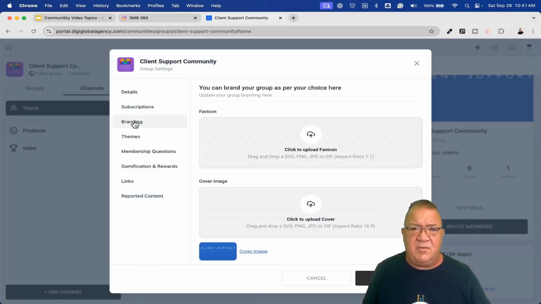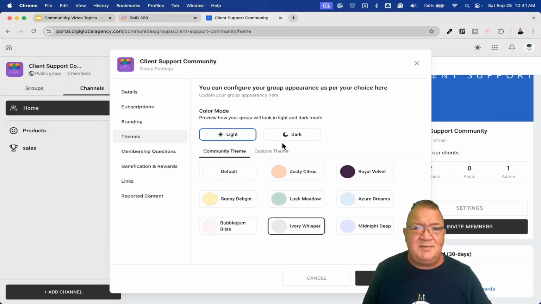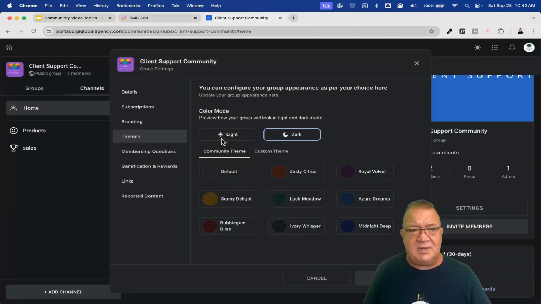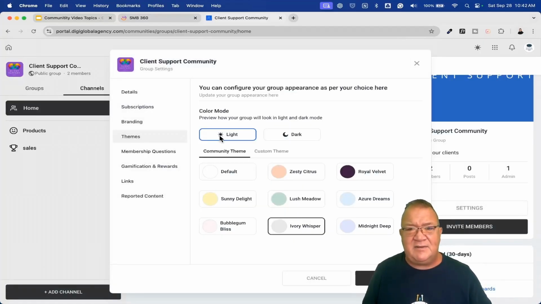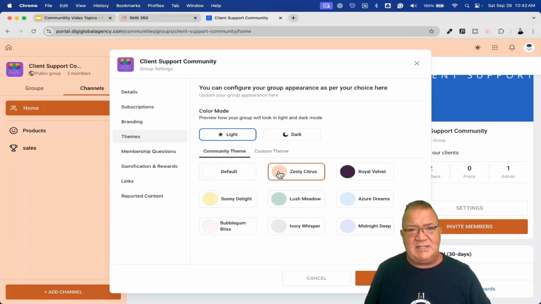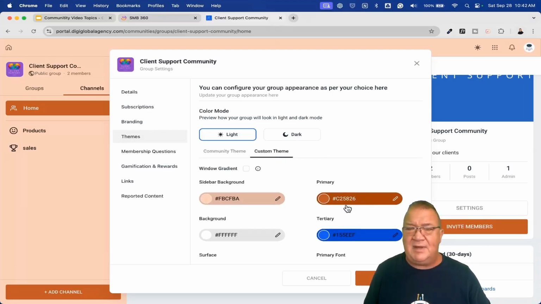So here what we're going to do is we were at branding. I showed you how to do all the branding. Themes, this is pretty cool. I love this too, the ability to sit back and create themes, light, dark. If you want to have that, I like light myself here. I'm going to go back and choose this nice little bright orange color. But if you wanted to, you can change it. You can make it a default, or you can come in here to a custom theme and create your custom colors if you wanted to for this particular group.